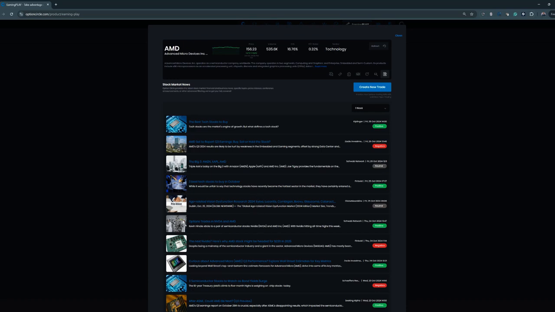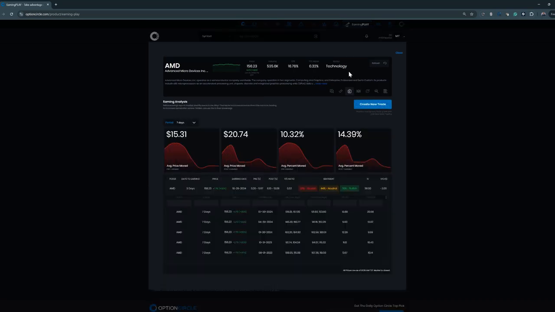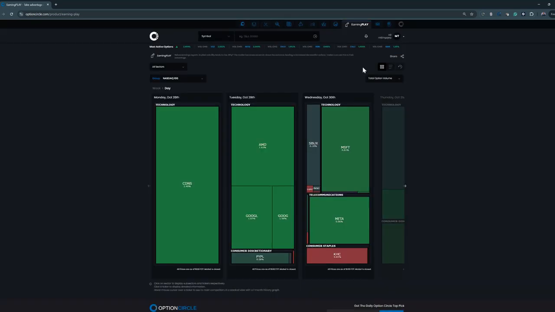So if you do have any other questions, definitely reach out to us here at Option Circle, and we'll gladly walk you through it. I think there's a bunch of unique features, and you can easily look at how earnings are shaping up for the next week. You can see where the volume's coming in, where the open interest is changing based on a percentage basis, and that can give you some valuable insights onto how people are positioning for those events, especially when you combine it with the sweeps and blocks that you might be seeing out there.